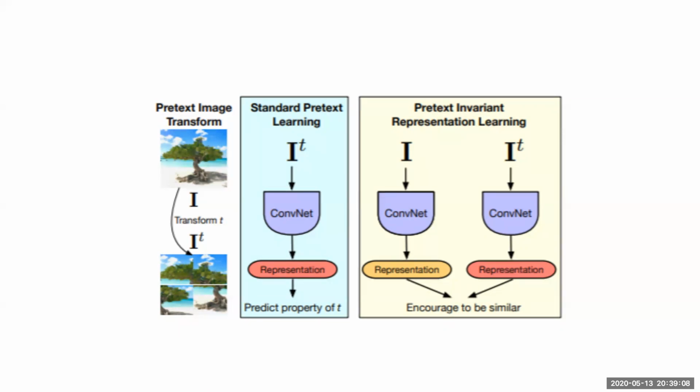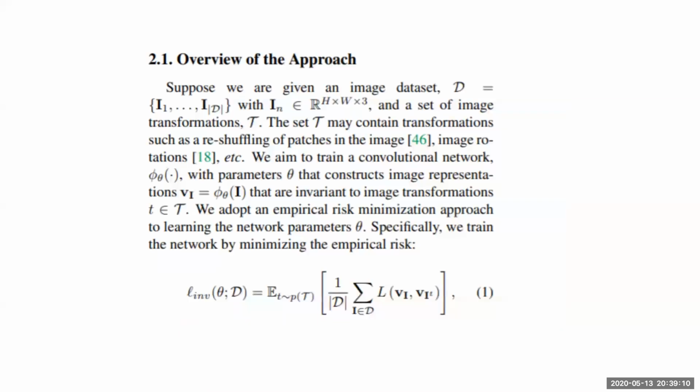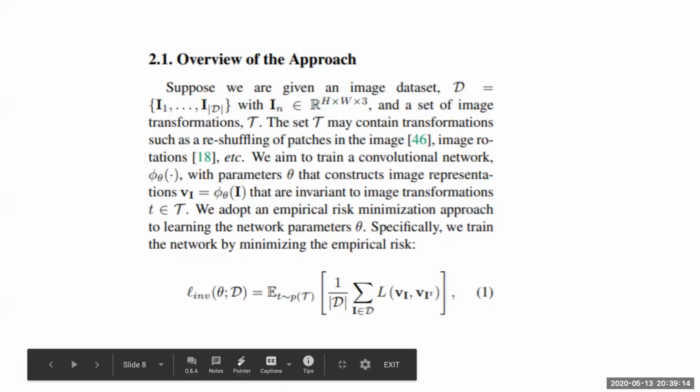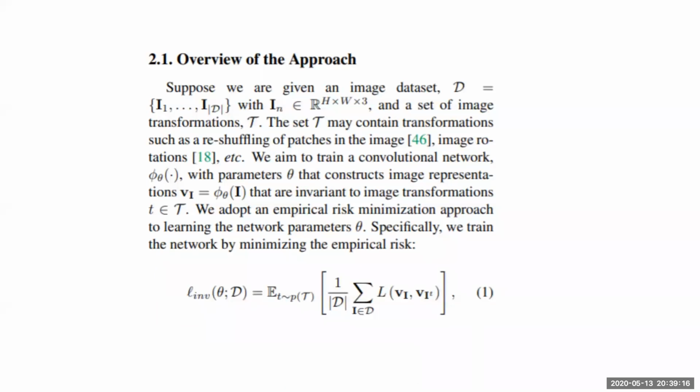Transformations T. So what we are essentially doing is trying to learn the parameters theta of the network, and the image representation vector v_I would be given by phi theta.